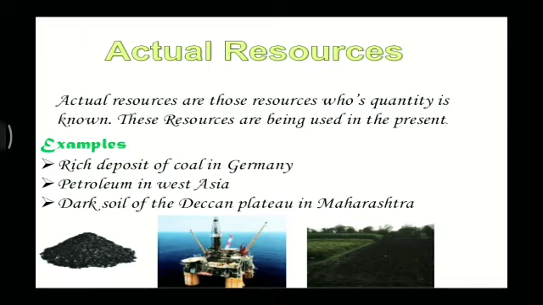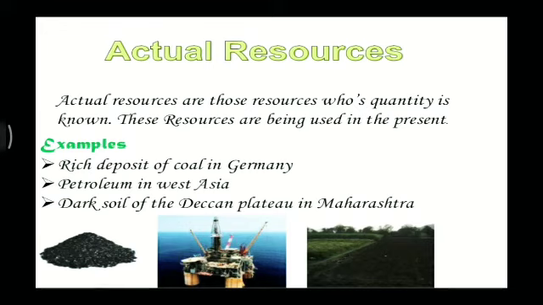Now for example, wind blowing at high speed was a potential resource many centuries ago. But today a number of windmills have been installed in many parts of the world to harness the wind energy. For example, the windmills in the Netherlands and Tamil Nadu now generate electricity.